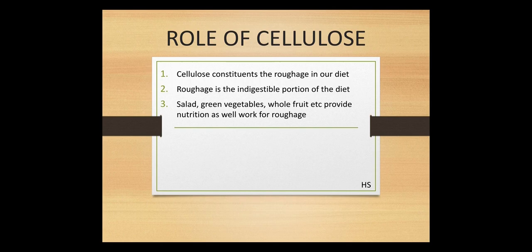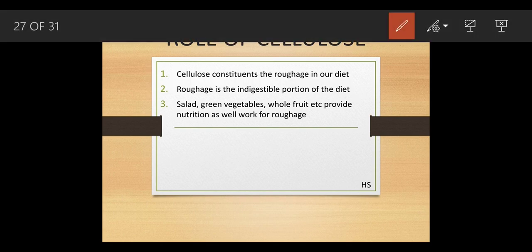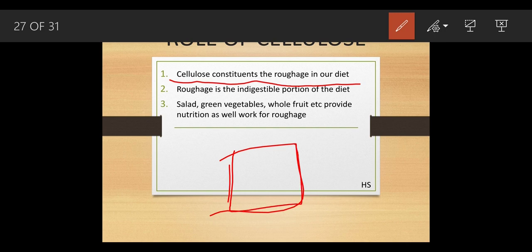Role of cellulose. Cellulose constitutes the roughage in our diet. What does that mean? We have studied the plant cell. The outer part of the plant cell is called the cell wall, and that cell wall is made up of cellulose. This cellulose is nothing but the roughage. It's a constituent of the roughage. Constituent means it's a part of the roughage. This roughage is the indigestible portion of the diet.